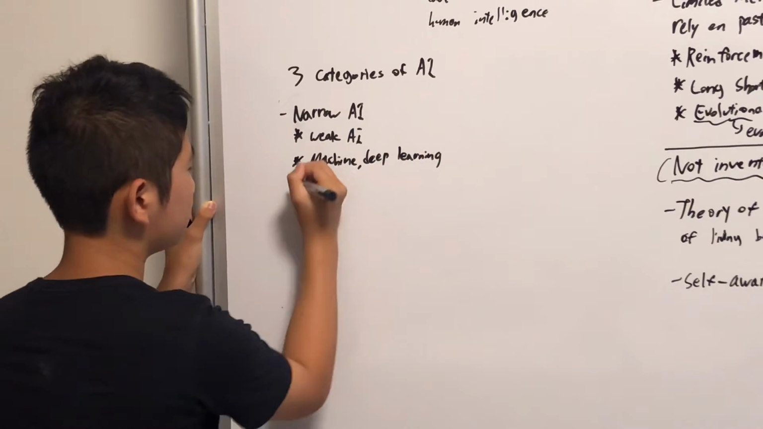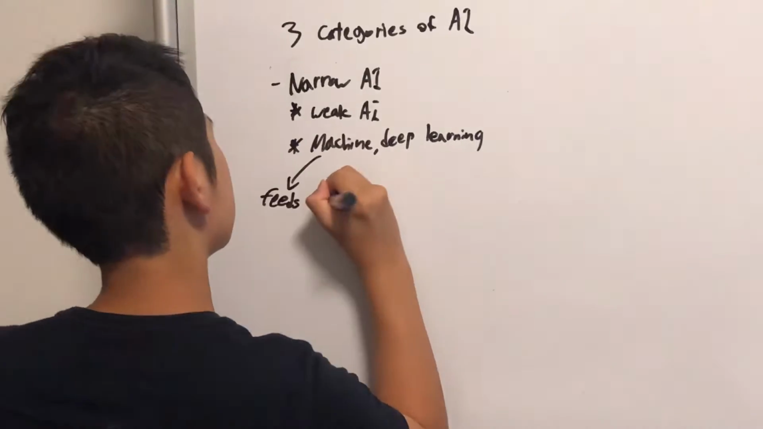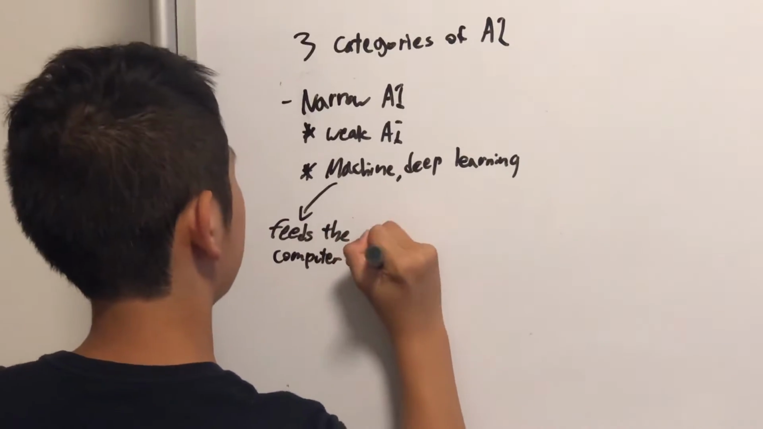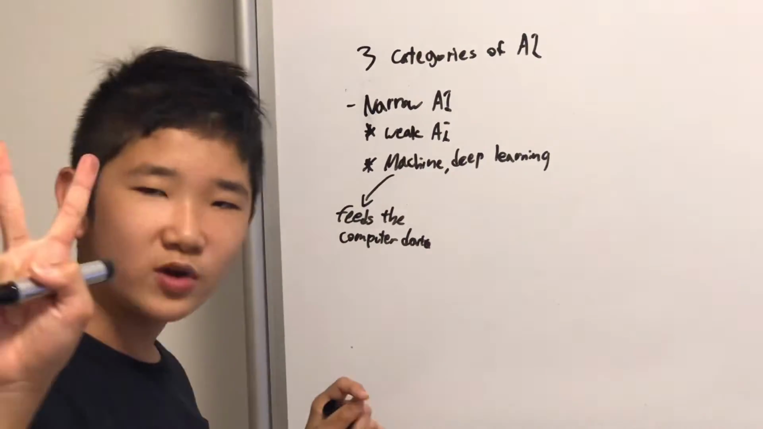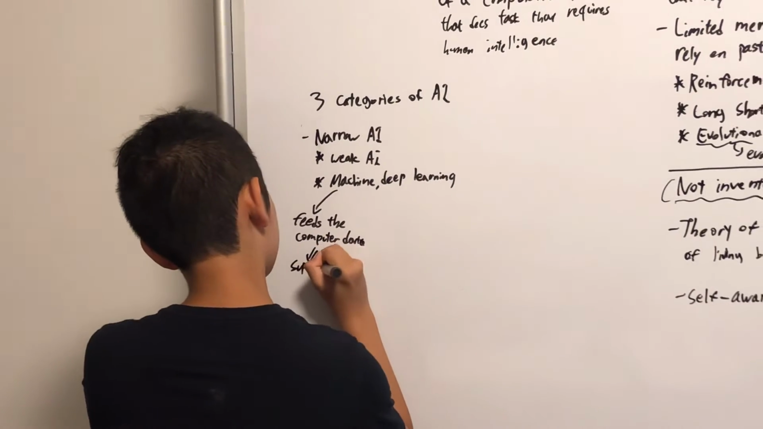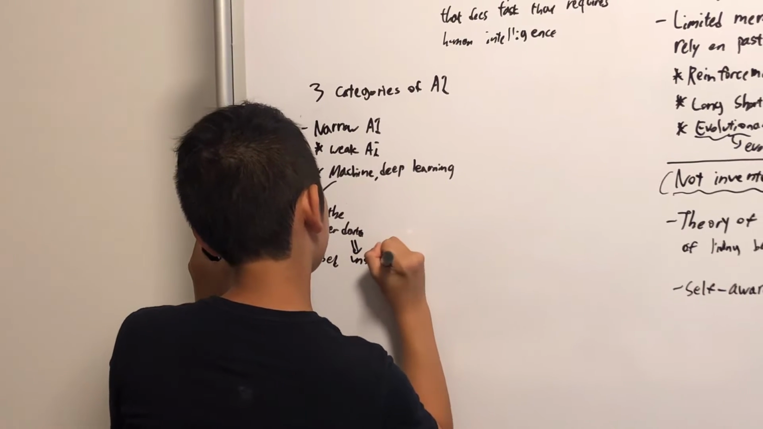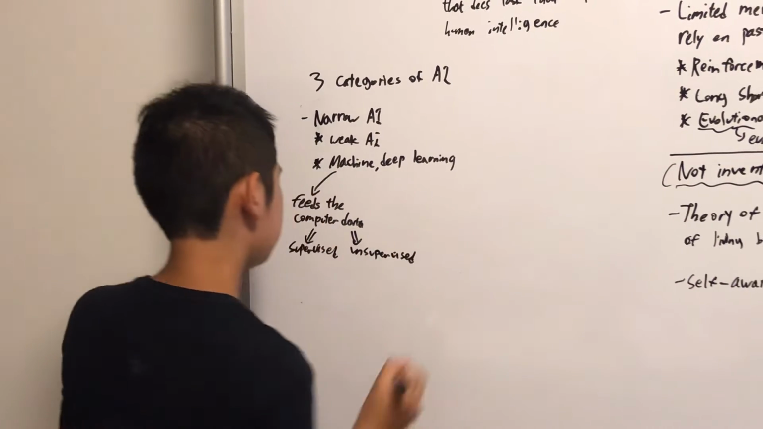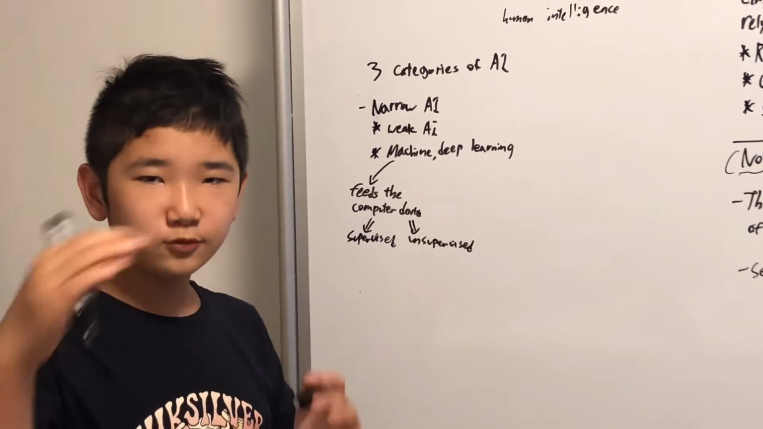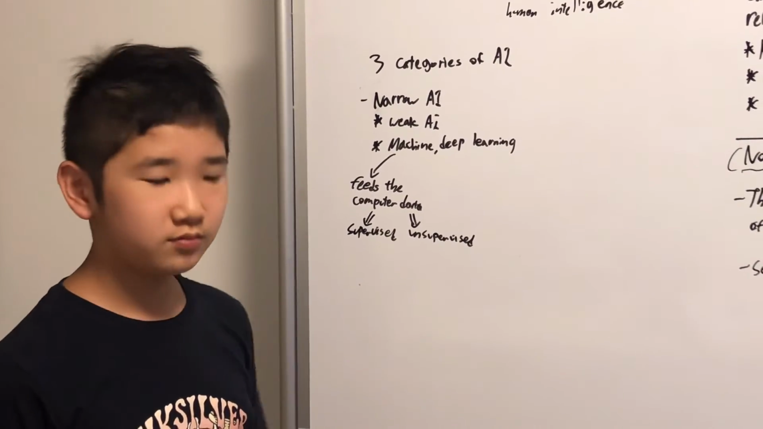Let me explain them. Machine learning feeds the computer data, but they have it in 2 ways. One is supervised, another is unsupervised. Supervised means that they use pre-programmed data, data that has been researched before. But unsupervised, as you know, means unprogrammed data.